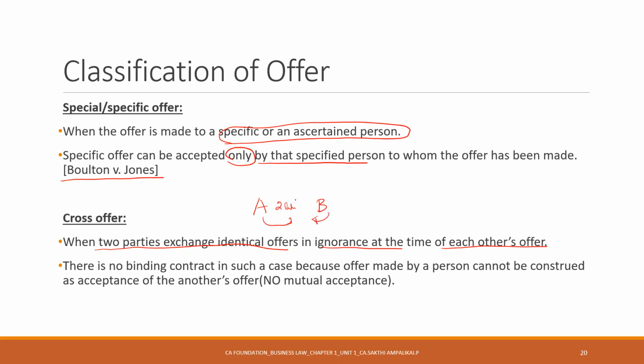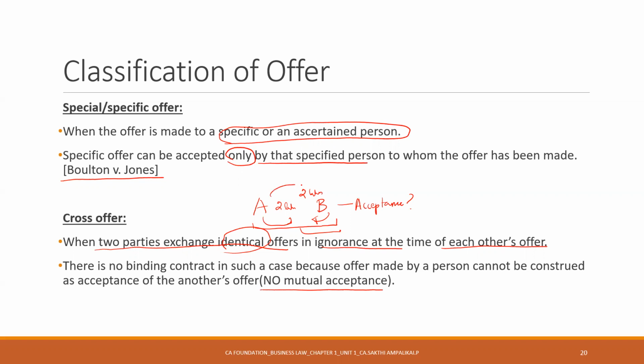The other says, please let me purchase your car for 2 lakh rupees. Both people are in ignorance, and the same offer is made by both. The offer is identical here. But tell me one thing, is there an acceptance? No, because both are offering to each other and there is no mutual acceptance here.